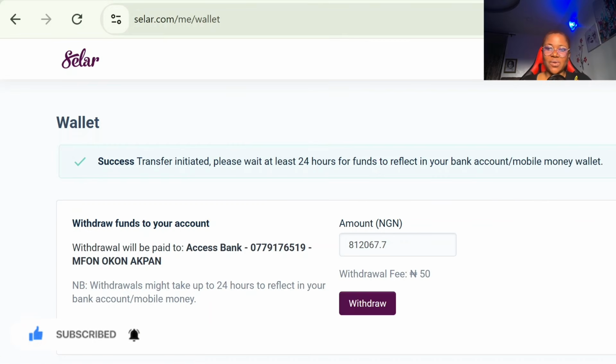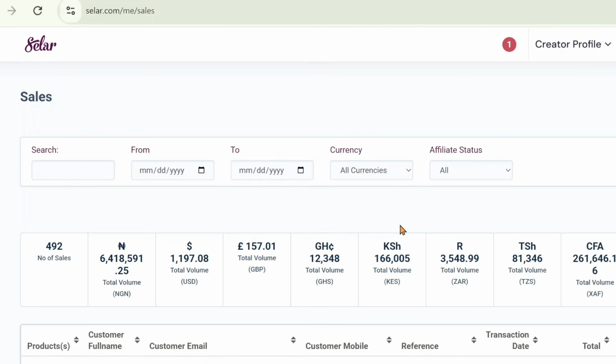This is a withdrawal I initiated today. As you can see here, this is my account number and this is my name. Yeah, I initiated a withdrawal of 812 naira and a few cents. This is just to show you what's possible when you decide to turn what you know, nothing new, your existing knowledge, into consistent income online. So that is the amount I withdrew just now.